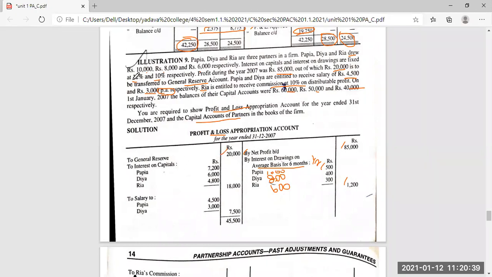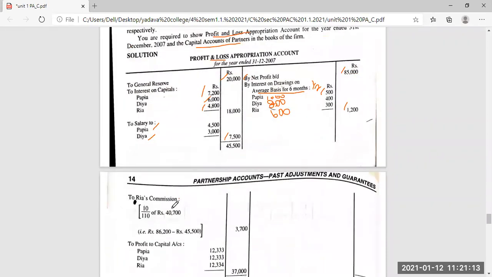Then interest on capital, they asked to prepare at 12%. So 60,000 into 12% for Papia, 7,200. 50,000 as Dia's capital into 12%, 6,000. Then 40,000 into 12%, 4,800. So this is their interest on capital. Only two partners are getting salary. So two salaries, Papia 4,500, Dia 3,000. So totally 7,500. Then coming to the commission, they didn't mention the commission.